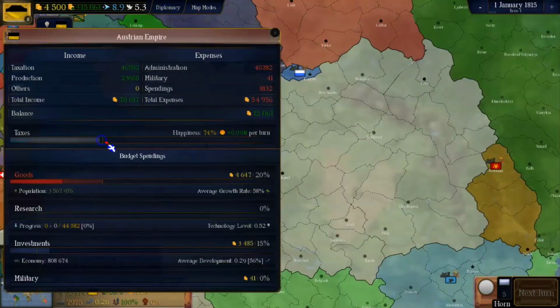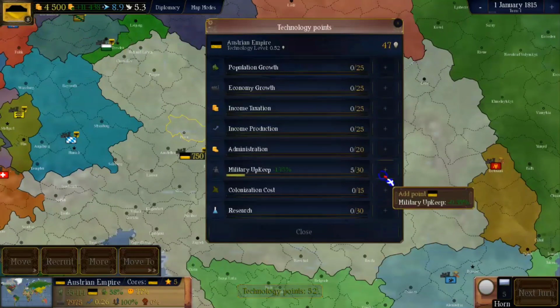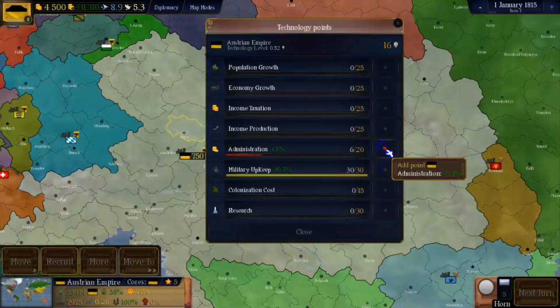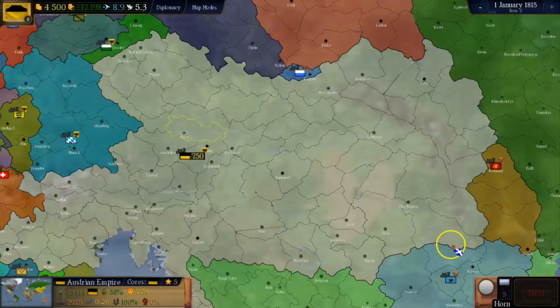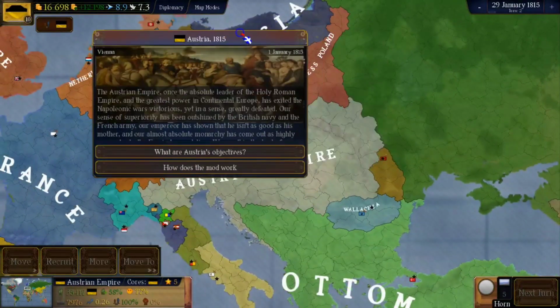Anyways, this will be a gameplay video and it will be split in multiple parts, I suppose, because Austria is a very long nation. Its events go all the way up to 1870. So to best really show it, we have to complete it. Okay, so as we start our first turn, we'll have 1815, Austria.